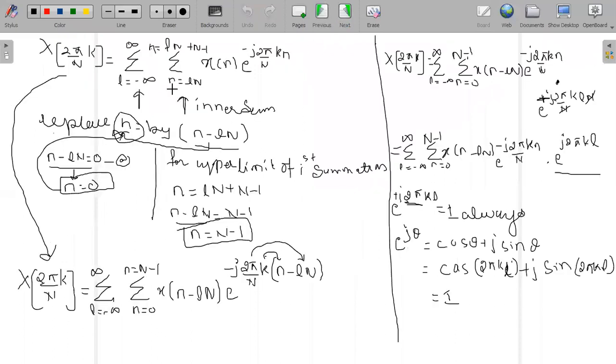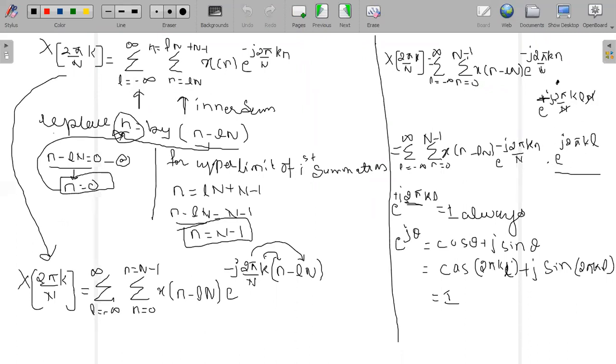After splitting the summation, you got two summations. Solve for the inner summation, with lower limit and upper limit, and make it finite. That is, the lower limit should start from 0 and the upper limit should end at N minus 1. Substitute these two values in this particular equation and you will get this value. Once you get this value, split the exponential part like this, N and N will get cancelled and you will get only this.